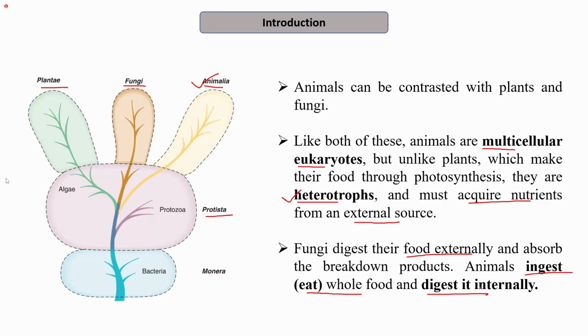So, in this, the digestion is internal. While in kingdom Fungi, the food is digested externally. So these are the differences between the organisms belonging to Plantae, Animalia, and Fungi. While the organisms belonging to all these three kingdoms are multicellular eukaryotes, yet there are differences in the mode of nutrition or in the uptake of nutrition from each other.